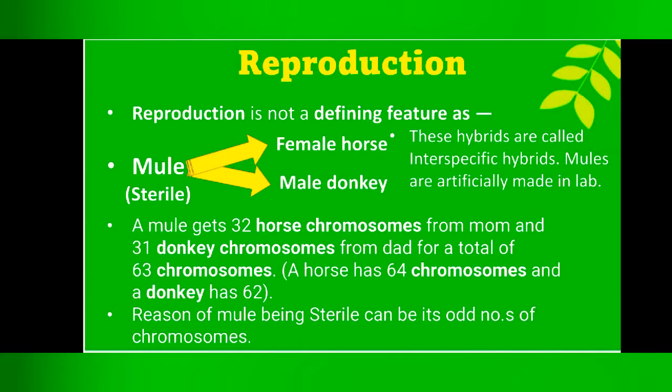Reproduction is of two types, sexual reproduction and asexual mode of reproduction. But a question arises: does every living organism reproduce? The answer is no. Now, let's take an example of a mule to understand this topic. A mule is a hybrid offspring of a male donkey and a female horse.